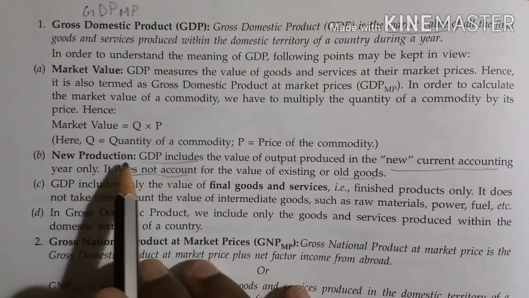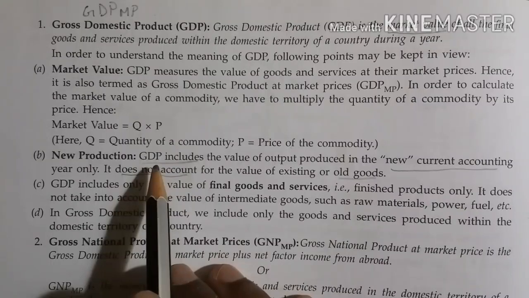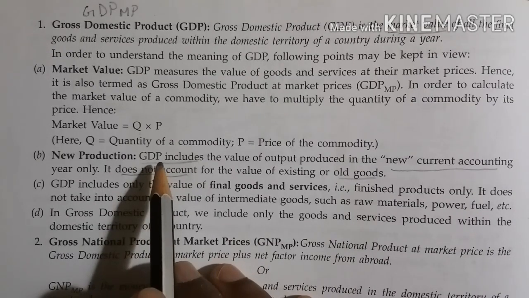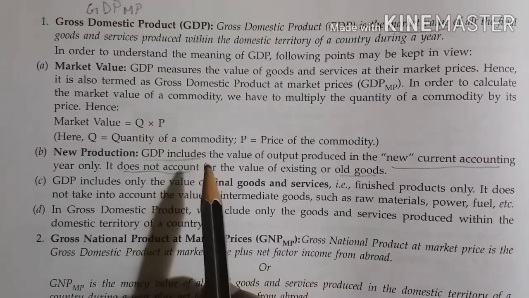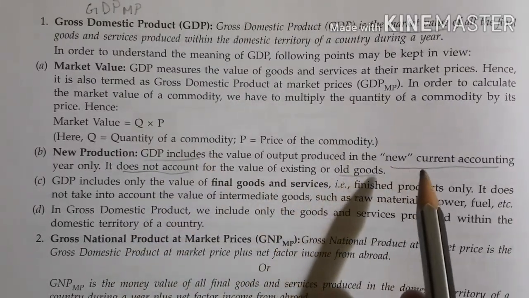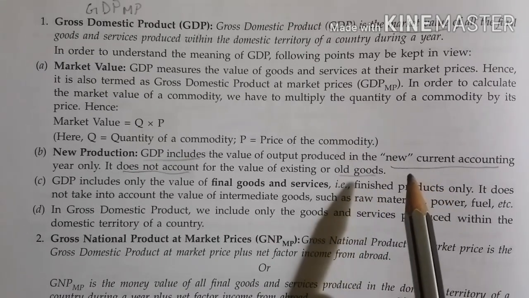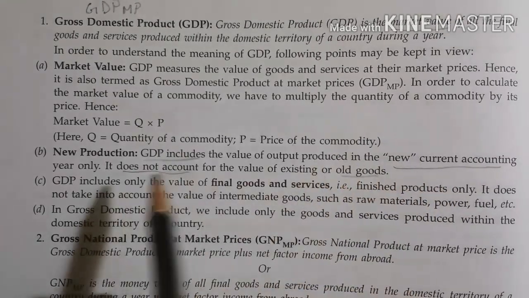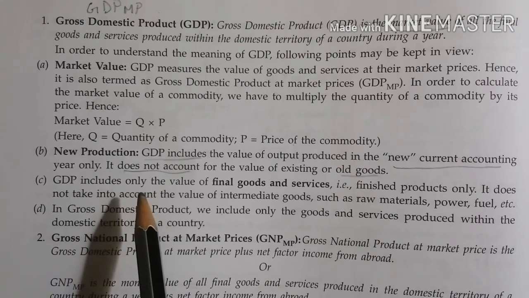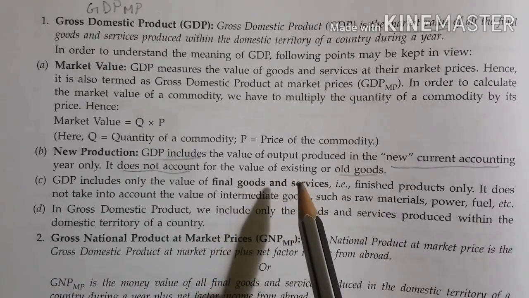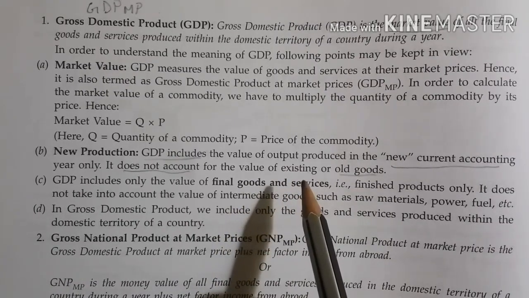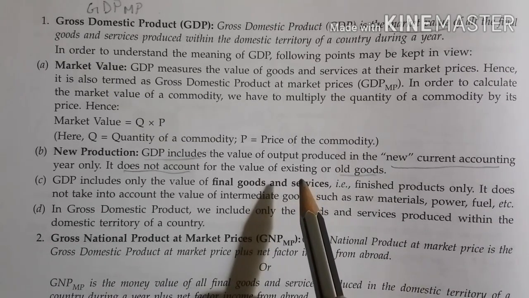Now here we have to understand and remember one thing, that in GDP we only take into account the new production, that is the output which is produced in the present financial year, not previous financial years. So only the current financial year will be taken into account in calculation of GDP. Any good which is produced in a previous year will not be included in GDP.